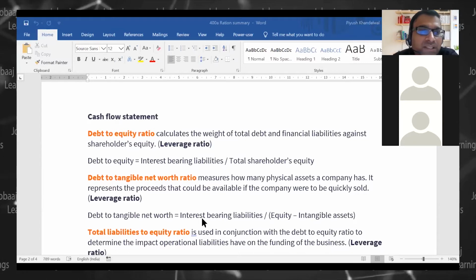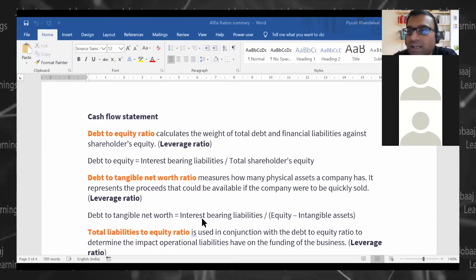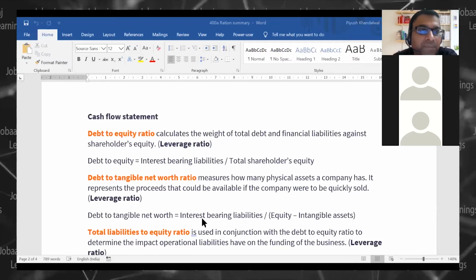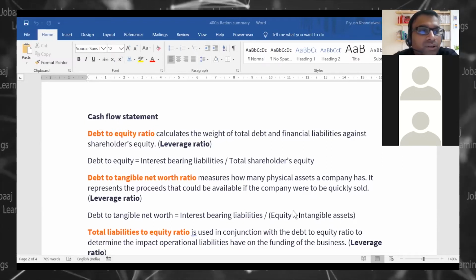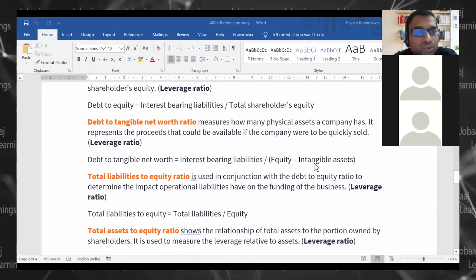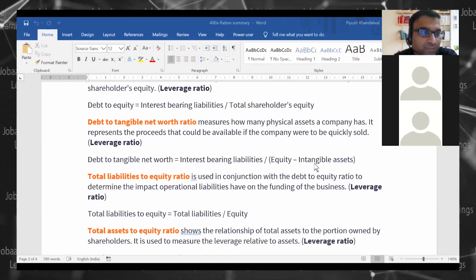Where will you use this kind of a ratio? You will use it, let's say, for a company like Kingfisher, maybe because they have kept a long list of items on purchased goodwill in their balance sheet, but it does not have much value, right?